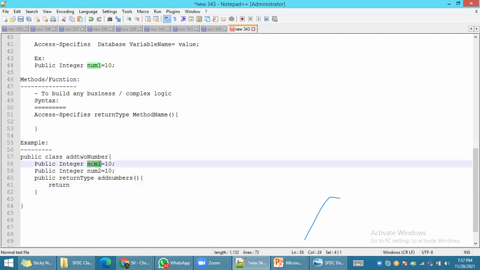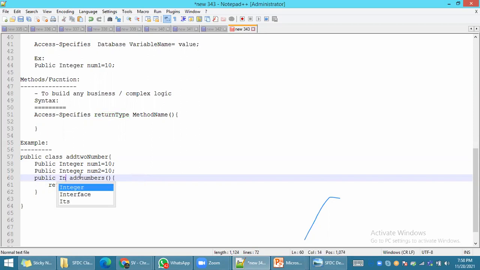Whenever you add two numbers, integer and integer, what is your return type? The return type is also integer, right? Whenever you add 20 plus 30, the result will be 50, which is also of integer return type only.